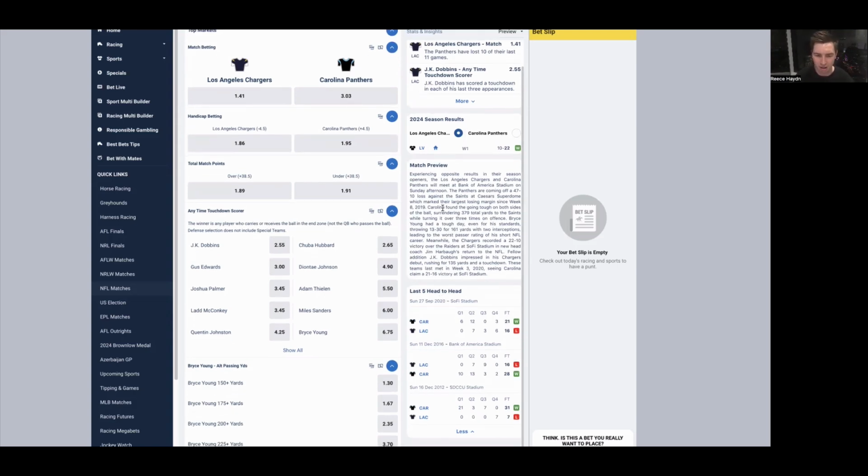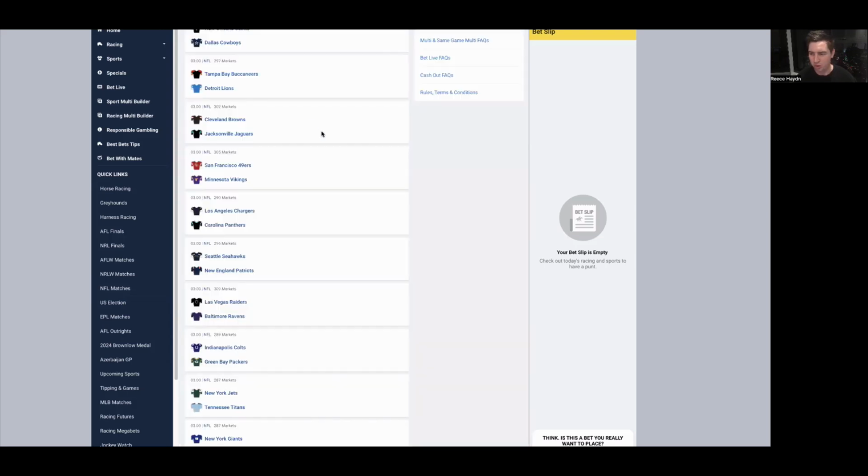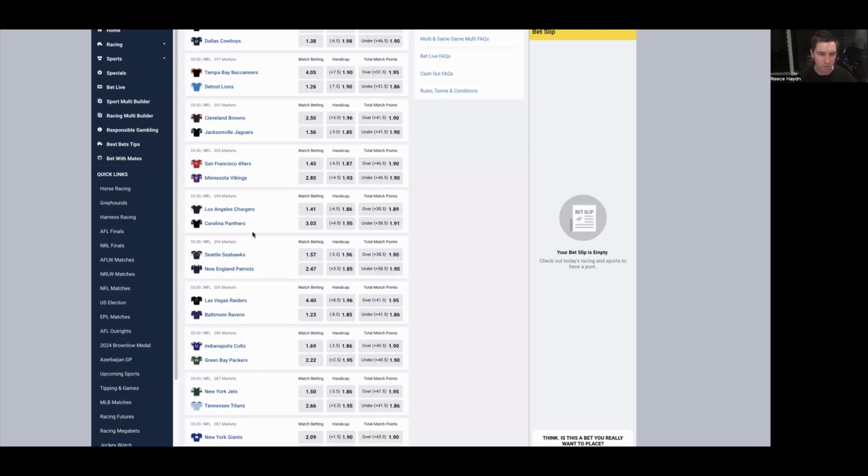However, in the NFL, I'm not really worried about head-to-head performance between teams, unless it's a divisional matchup, where they play each other every season. Outside of that, sides only play each other every 4 years or so. So it's not like they played 6 months ago or a year ago, and this is what happened. The teams have changed since then. It's very, very different. So Chargers to win, and going with J.K. Dobbins to have a big game on the ground with the run game there for the Chargers.